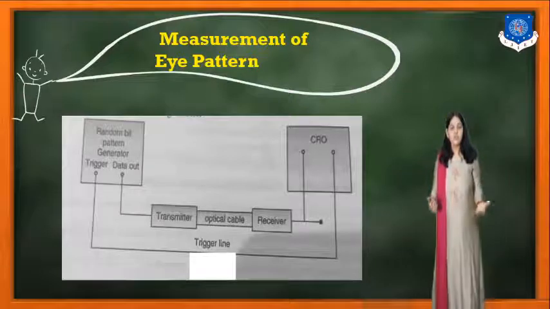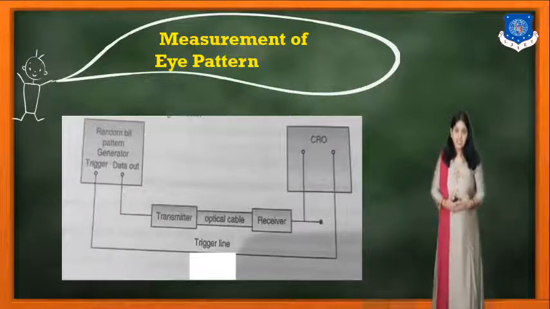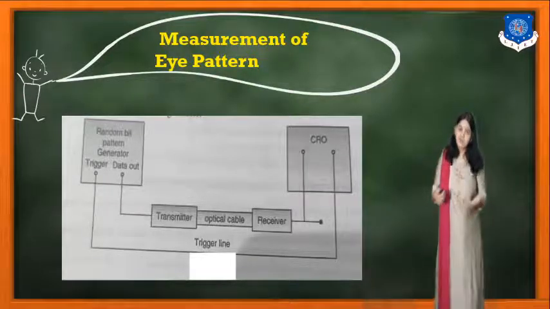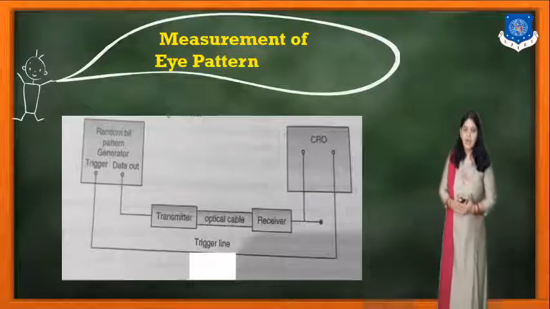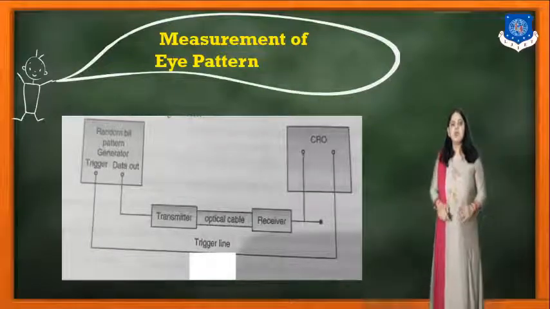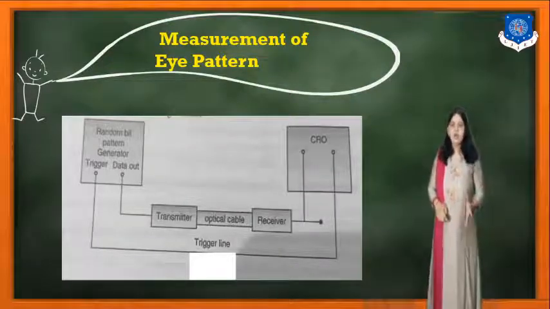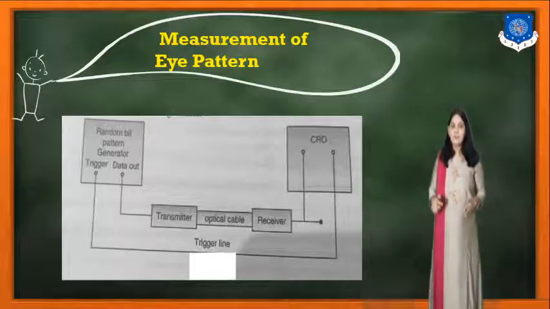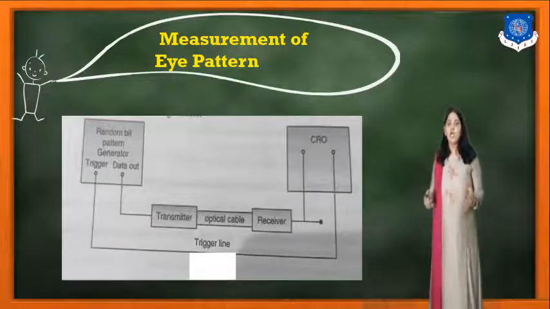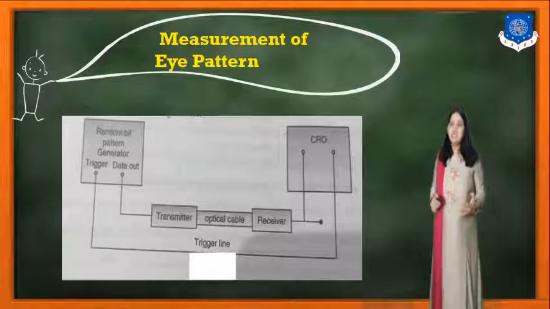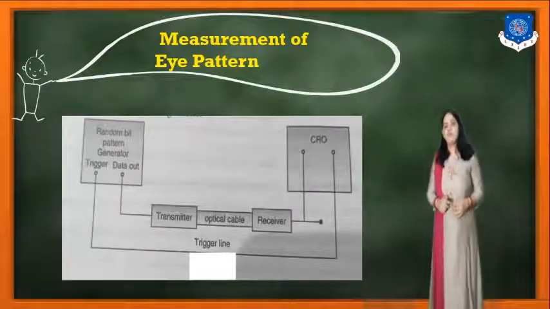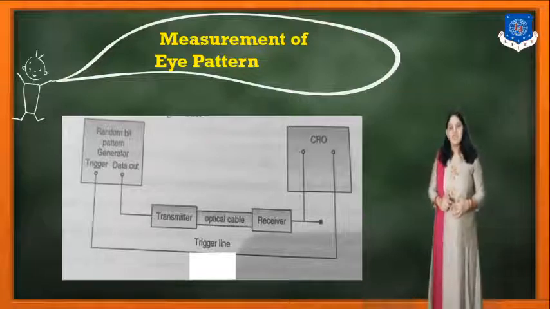So you know how we study the eye diagrams and which kinds of eye diagrams are there. So this is the last point according to the syllabus of the Gujarat Technological University. It is about the measurement of the eye pattern in the fiber optic measurement system.